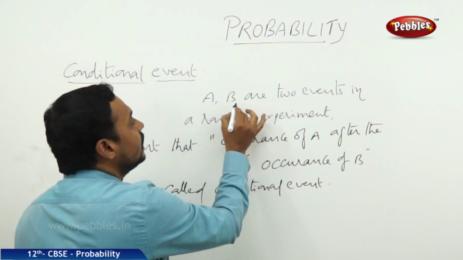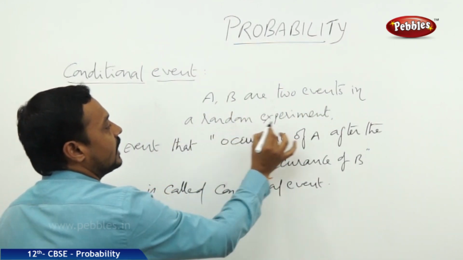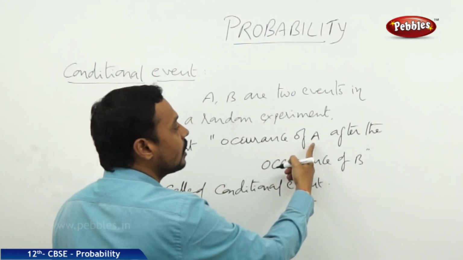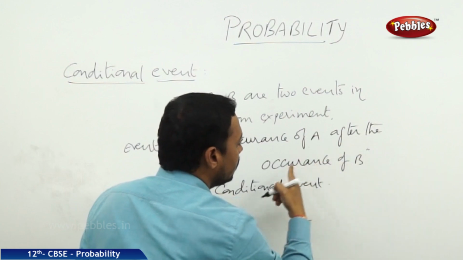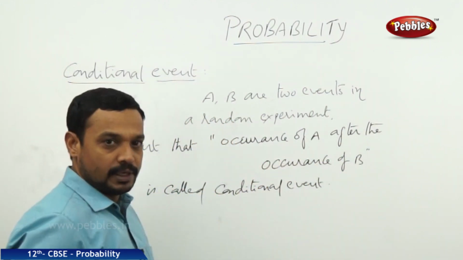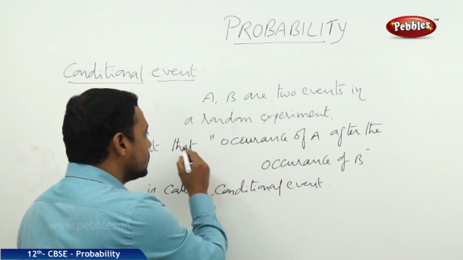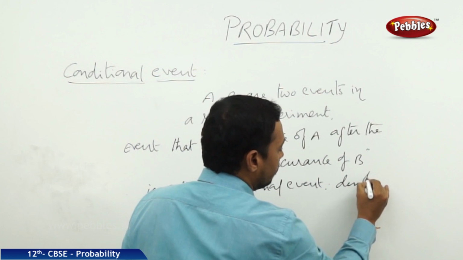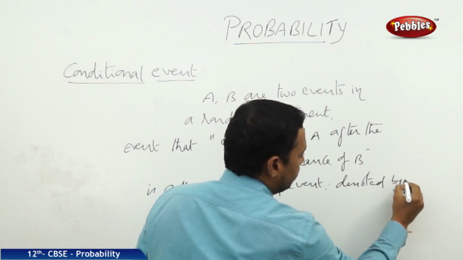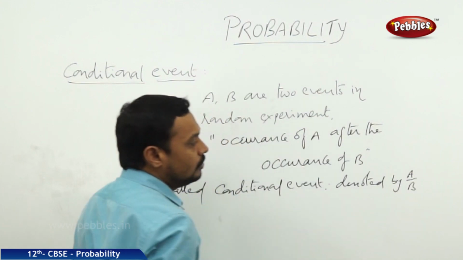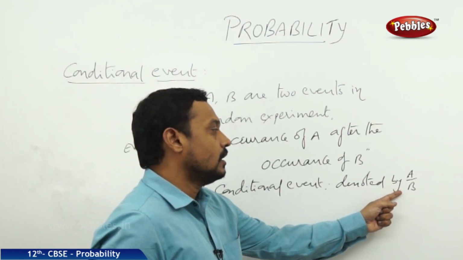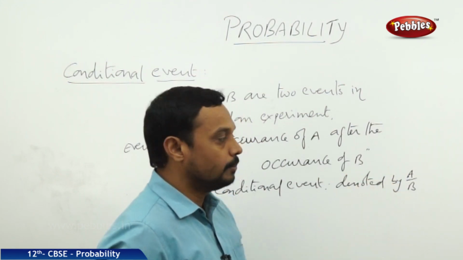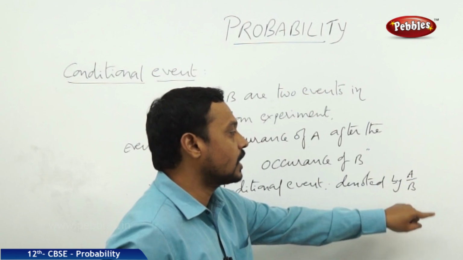Once again, A, B are two events in a random experiment, and the event that the occurrence or happening of A after the occurrence of B, or after the happening of B, is known as a conditional event, and it is denoted by A by B. So A by B represents the event that A happens after the happening of B, or occurrence of A after the occurrence of B.